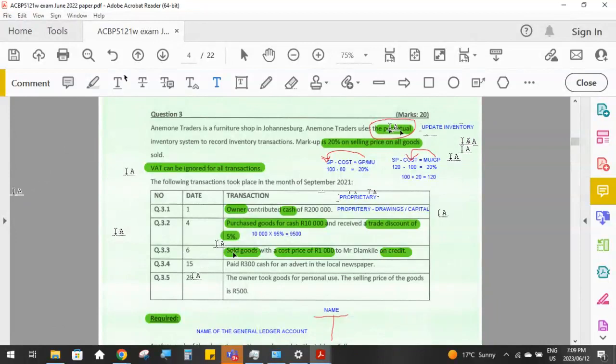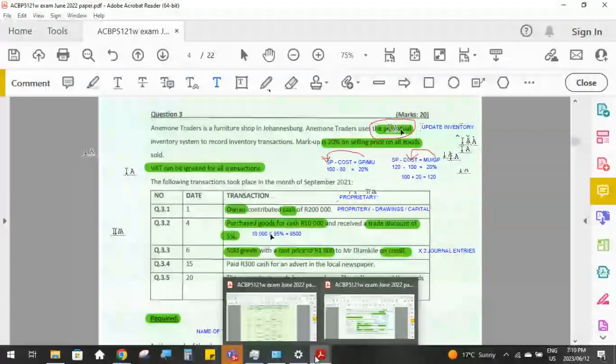Okay, so sold goods, so we must do a sales transaction. So this means that we are going to have two journal entries to record. One is going to be the sales entry for the selling price on credit, and the second journal entry is going to be reducing our inventory for the value of R1,000 that we sold.